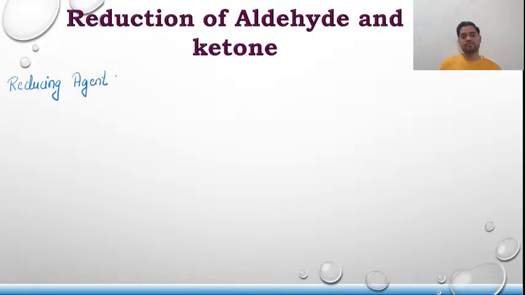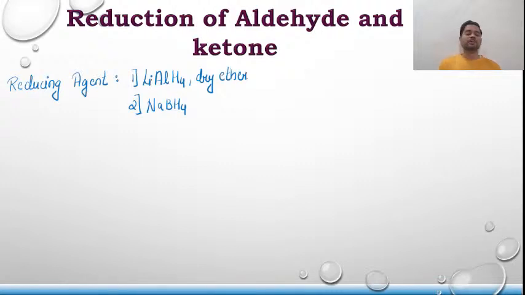Okay, the reducing agent that we are going to use is, first one, lithium aluminium hydride. Always remember lithium aluminium hydride is always kept in the presence of dry ether. This is the first reducing agent that we are going to use. Second, you can use sodium